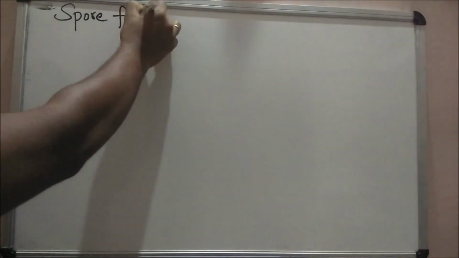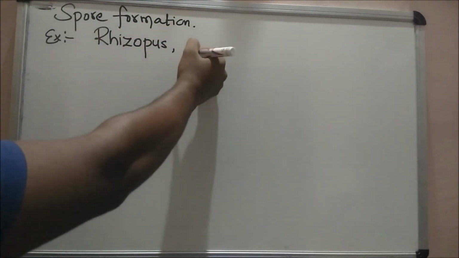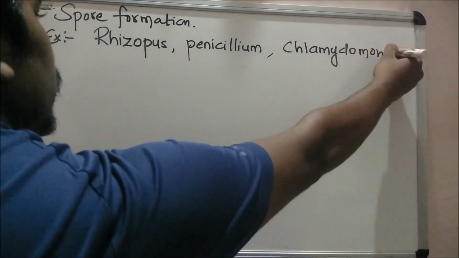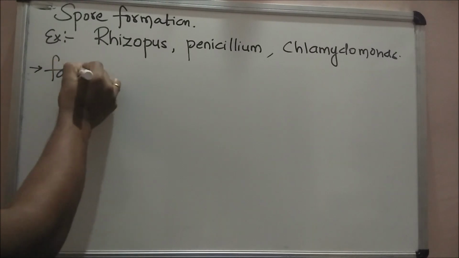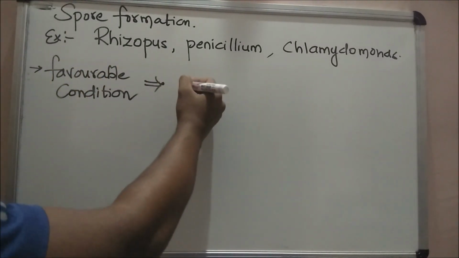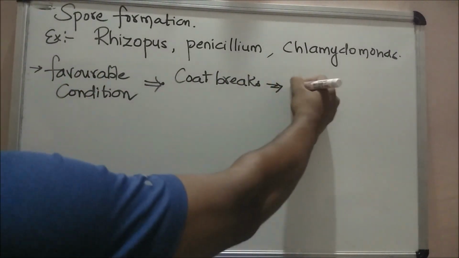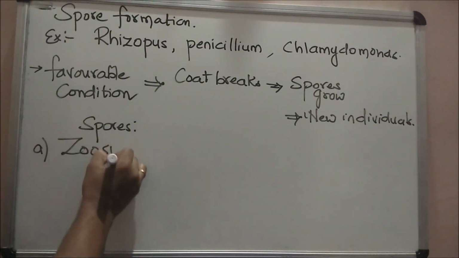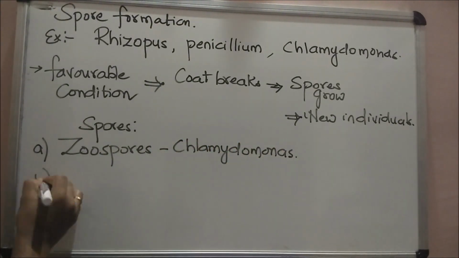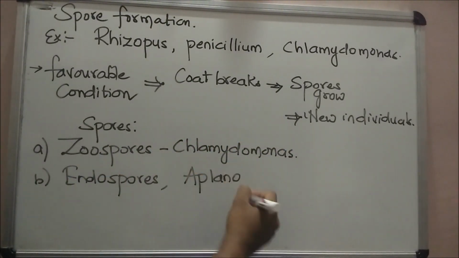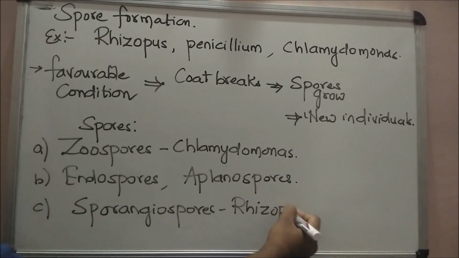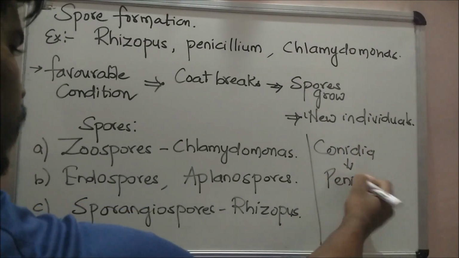The next one is spore formation. Spore formation examples are Rhizopus and Penicillium. During unfavorable conditions, the coat protects the spores. During favorable conditions, the spores get dispersed, germinate and form new individuals. Based on the nature, the spores are classified into zoospores, example Chlamydomonas; endospores; aplanospores; and sporangiospores, example Rhizopus. The last example is conidia in Penicillium.